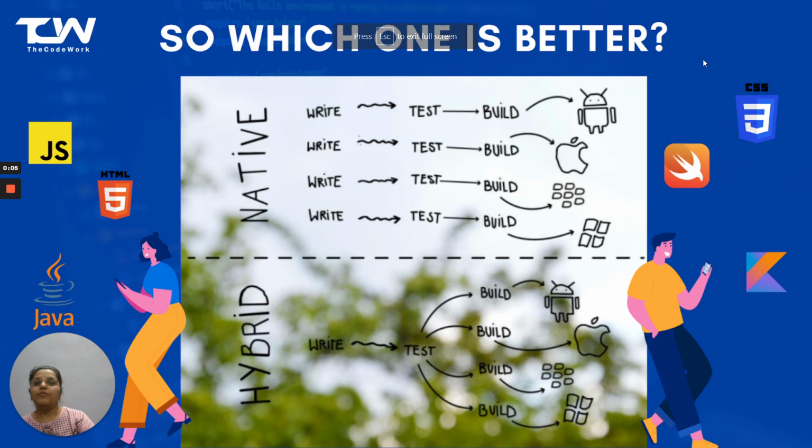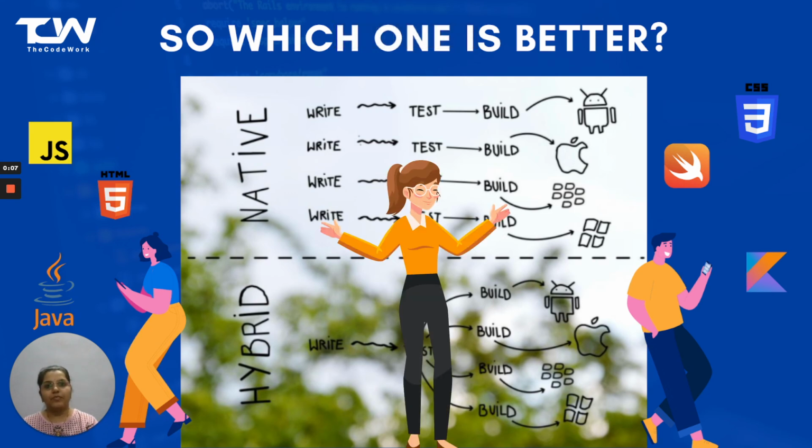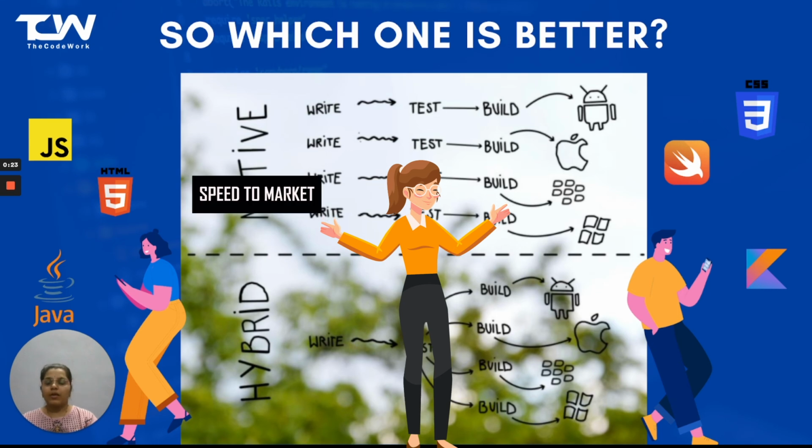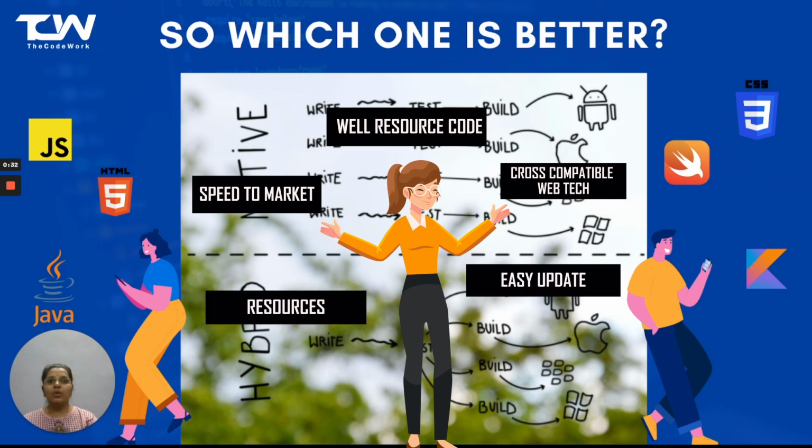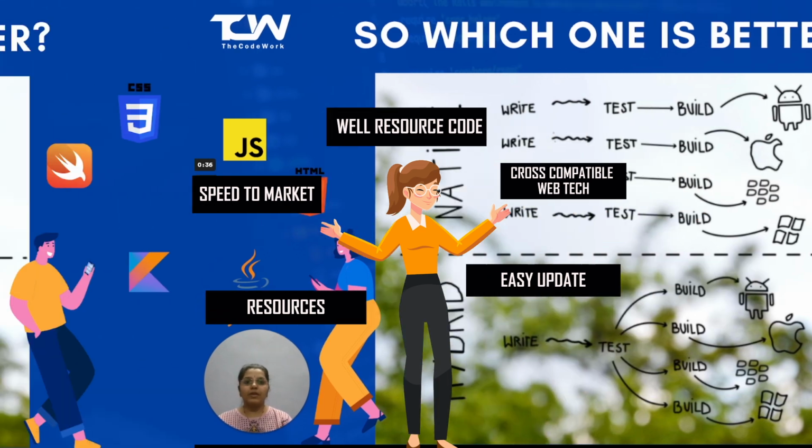So now, which one is better? There are clear and distinct advantages and disadvantages of both hybrid and native app approaches, and that is why this discussion is still relevant. Speed to market, one resource code, cross compatible web technologies, easy updates, availability of resources, and lower budget cost make hybrid applications very appealing.